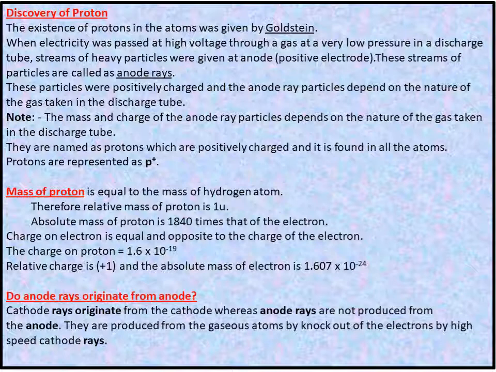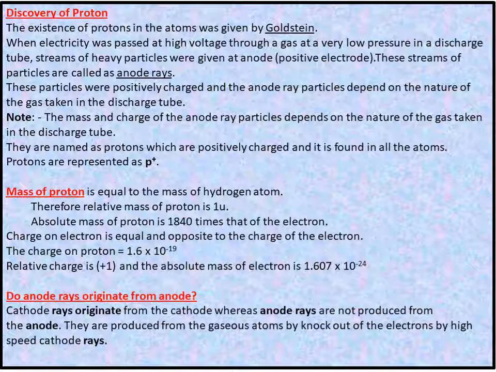So the charge on a proton is 1.6 × 10^-19 coulomb. Relative charge is plus 1 and the absolute mass of a proton is 1.67 × 10^-24 gram. It means a proton may be defined as that fundamental particle which carries one unit positive charge and has a mass nearly equal to that of a hydrogen atom.